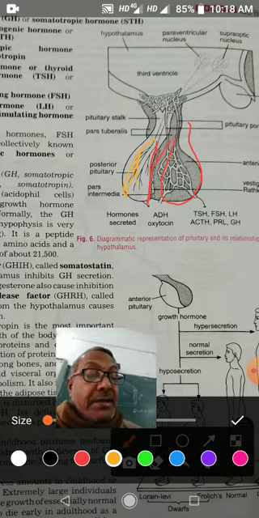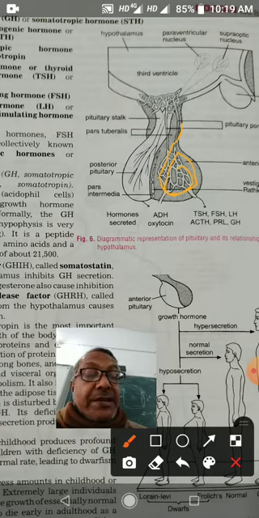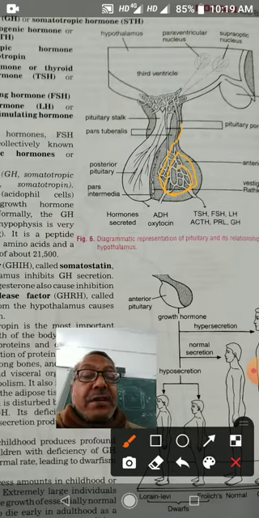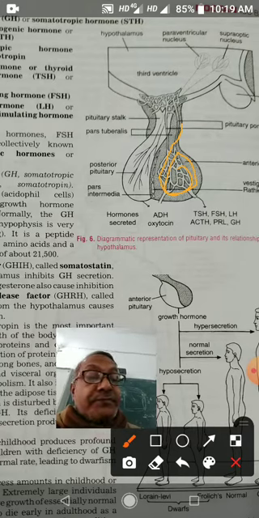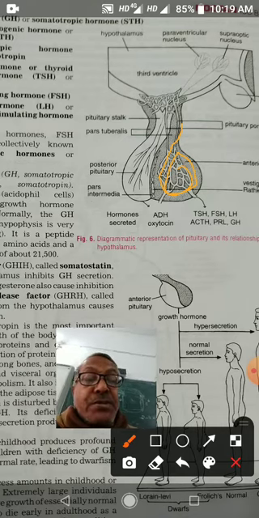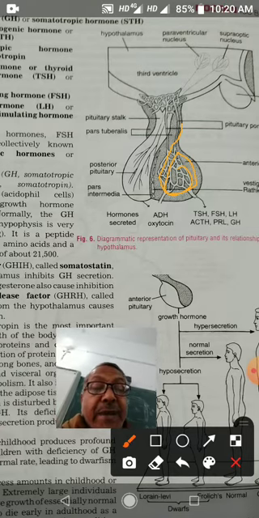One is acidophils and the other is basophils. Acidophils secrete two hormones, growth hormone and prolactin, but basophils secrete four hormones: thyroid stimulating hormone, follicle stimulating hormone, adrenocorticotropic hormone, and luteinizing hormone.